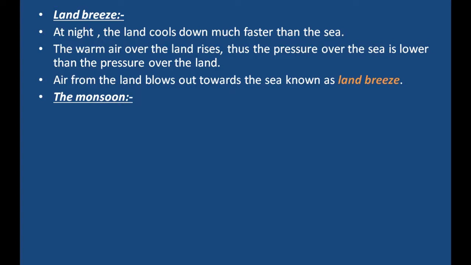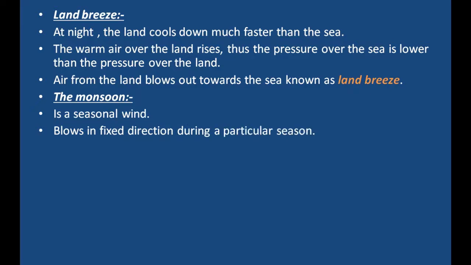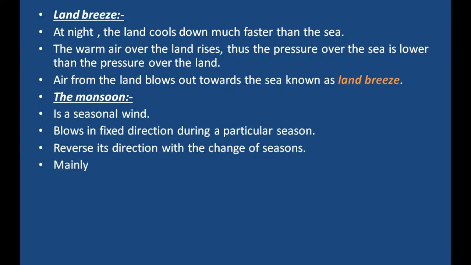The monsoon. The monsoon is a seasonal wind. It blows in a fixed direction during a particular season. The monsoon winds reverse their direction with the change of seasons. The monsoon winds are mainly associated with southern and southeastern Asia.